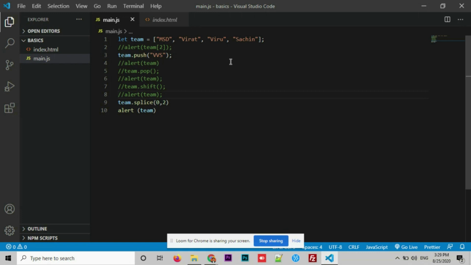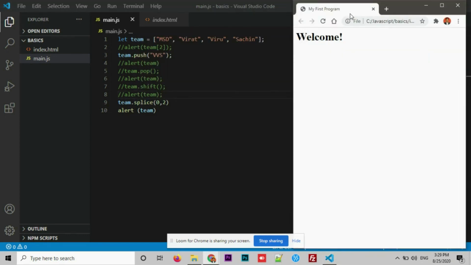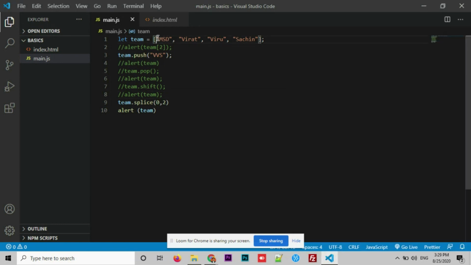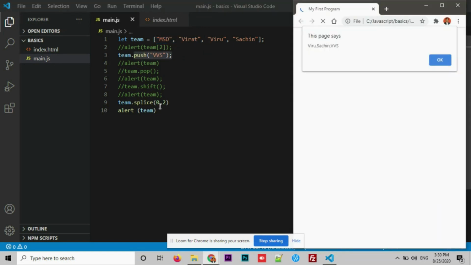We have a complete array and I just performed splice on it with 0 and 2 as inputs. Let's check the output. Refresh. What has happened here? Viru, Sachin and VVS. The first two elements got removed. Why? Because the starting point has been given with an index number from 0. That means from the beginning consider two elements. That's why the first two got removed from the array and the last 3 got displayed. This is how we use splice.